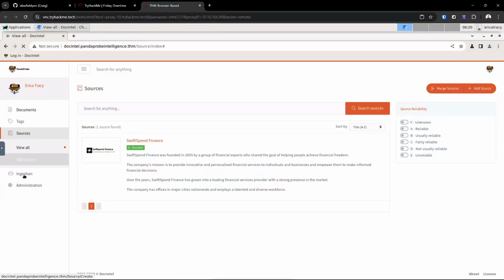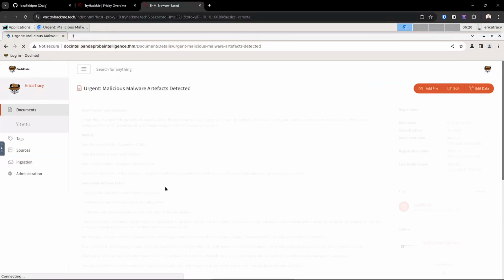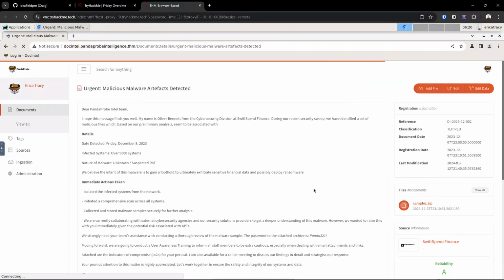Okay, let's go into ingestion. All right, let's go into Swift Spin Finance. And we do have this one document. I guess we need to open up the document.